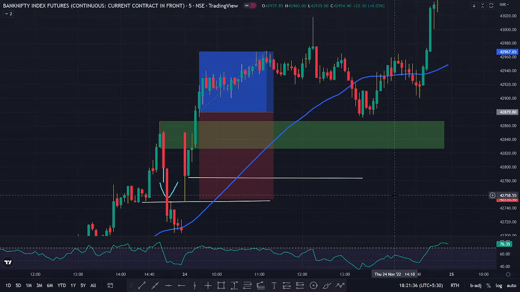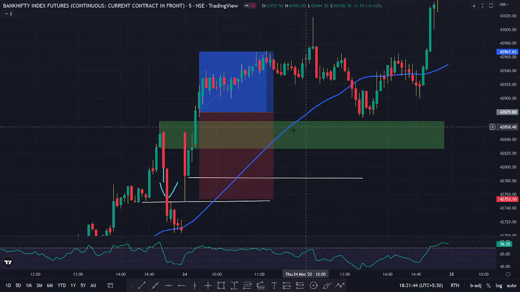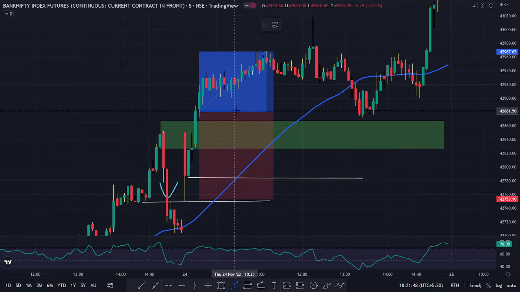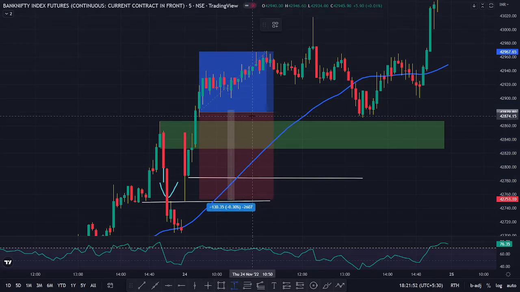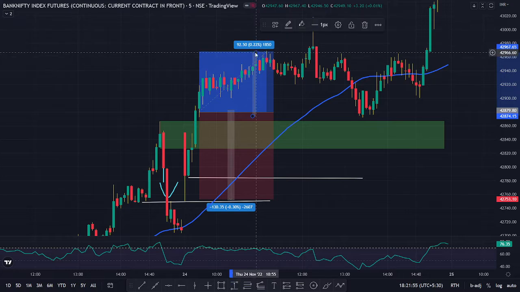Whereas, you never know when the market will perform a swing high and have a massive push to the downside or a massive retracement to the downside. So, will you be affording a 130 point stop loss for just 90 points, 92 points gain? I mean, no sane trader will be doing this, right? No sane trader is going to be doing this. So I decided not to take a buy trade immediately after this.